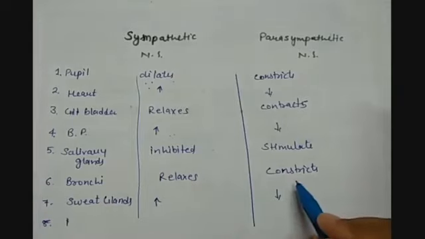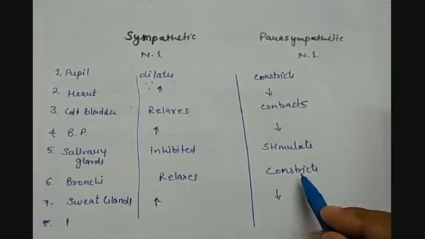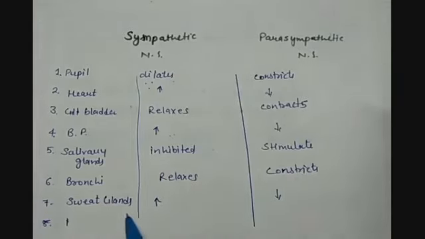Bronchi: in the sympathetic nervous system they relax so that more gas exchange can take place. In the parasympathetic they constrict because less energy is required. Sweat glands: secretion of sweat is increased in the sympathetic, and decreased in the parasympathetic. So this is how these two work in coordination according to the requirements of the body. Along with this we have completed the peripheral nervous system.